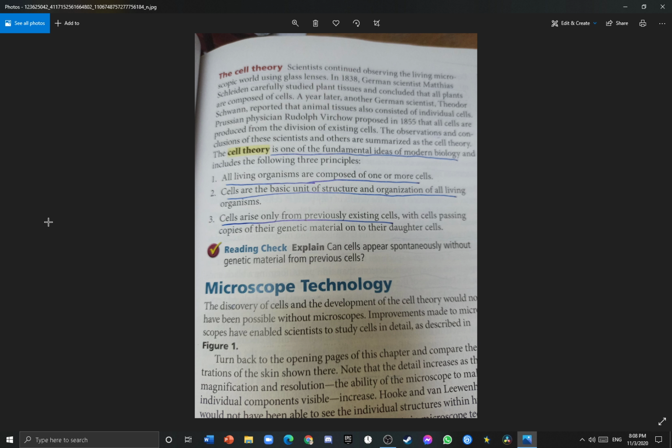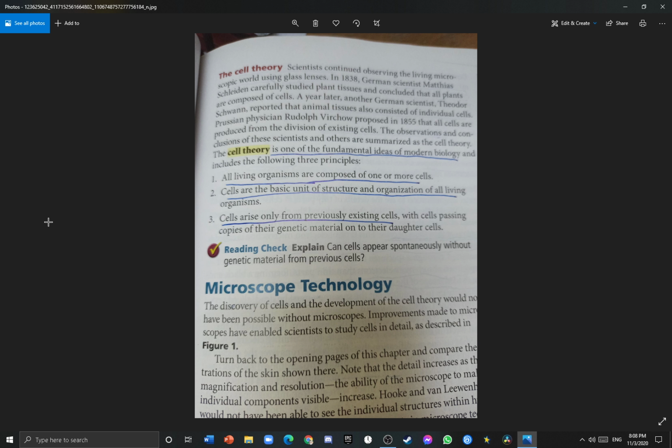The cell theory is one of the fundamental ideas of modern biology and includes the following three principles. The first one is all living organisms are composed of one or more cells. The second one is cells are the basic unit of structure and organization of all living organisms. The third one is cells arise only from previously existing cells, with cells passing copies of their genetic material onto